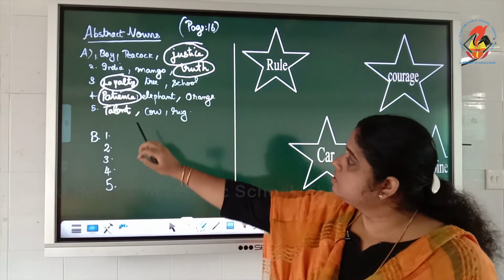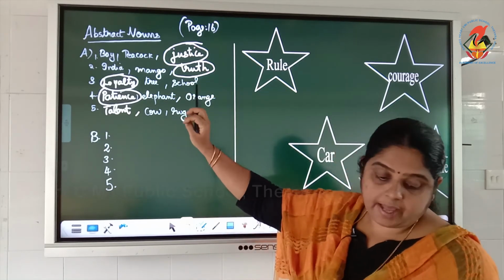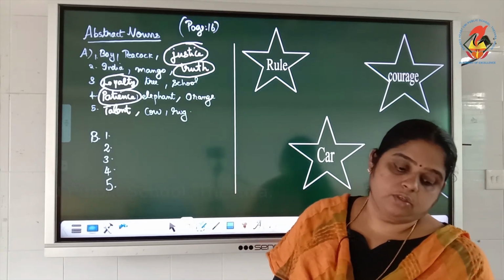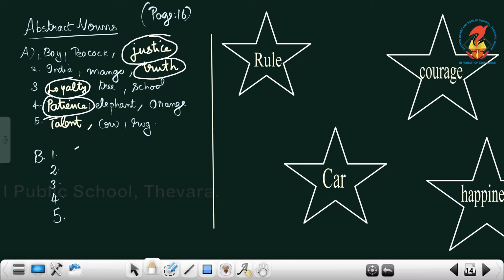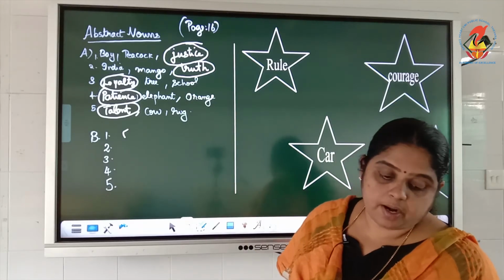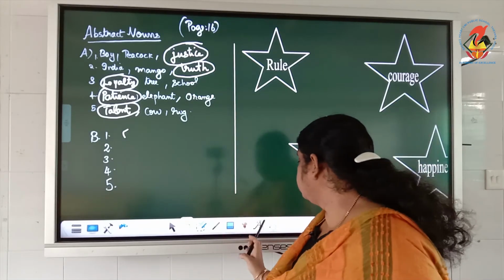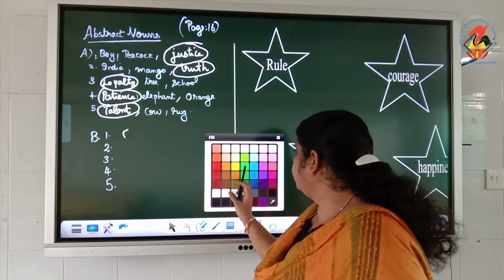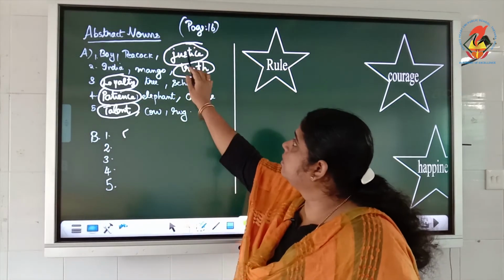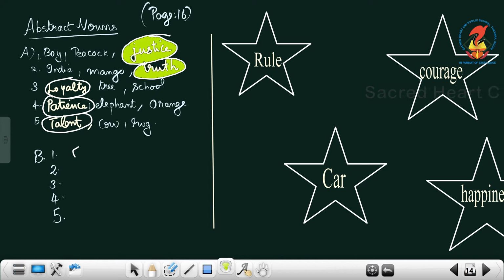Fifth one, talent, cow and rug. What is it? Yes, talent. So talent is the abstract noun in that. So after circling this, you are asked to give it a green color also. So you can give a green color to it after circling it.